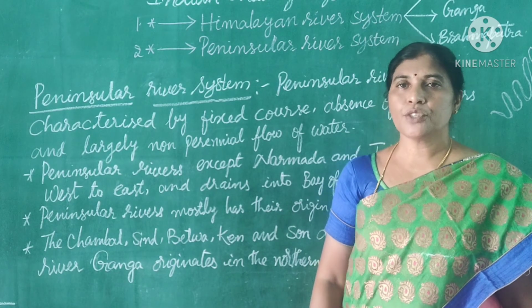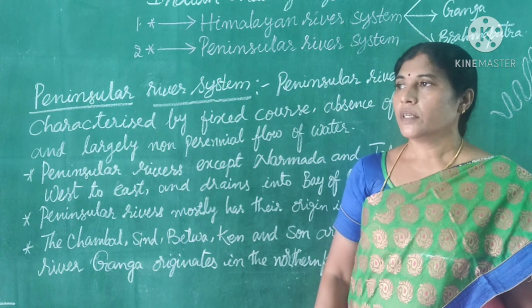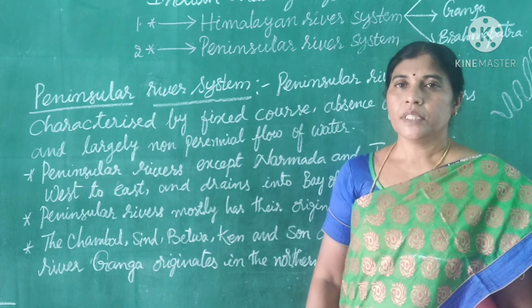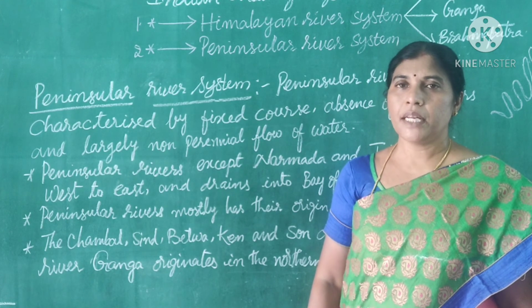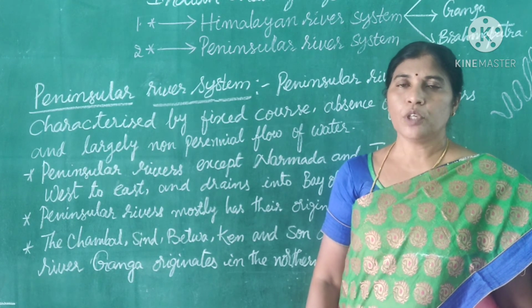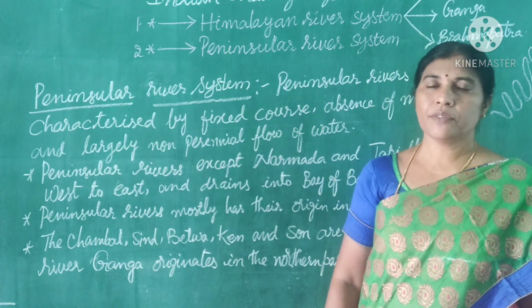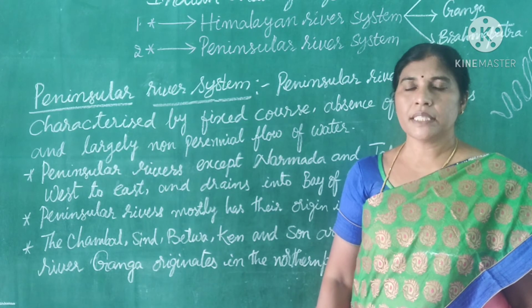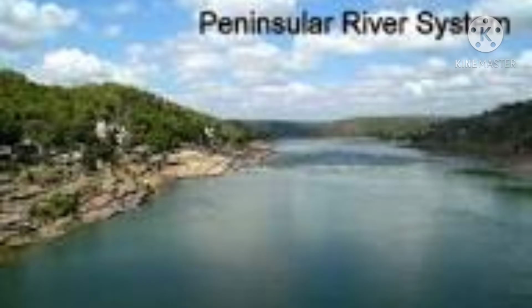In last sessions we have learnt about the drainage system of India, the first thing, Himalayan rivers. If you look at India's drainage system, it was classified into two. One is the Himalayan river system, the other one is the Peninsular river system. The Himalayan river system is also named the perennial river system.